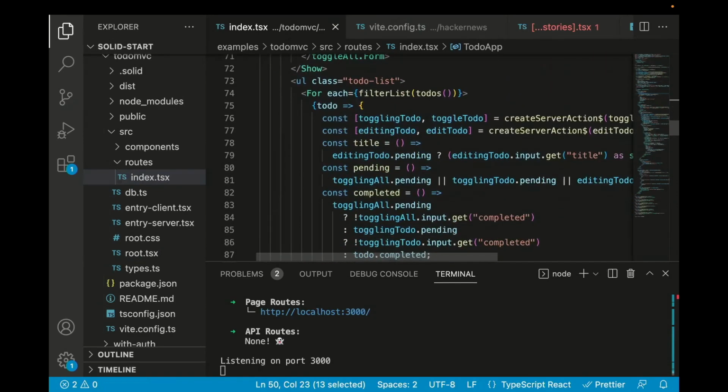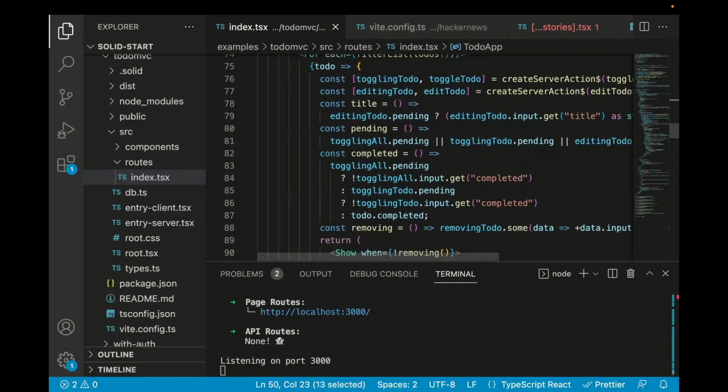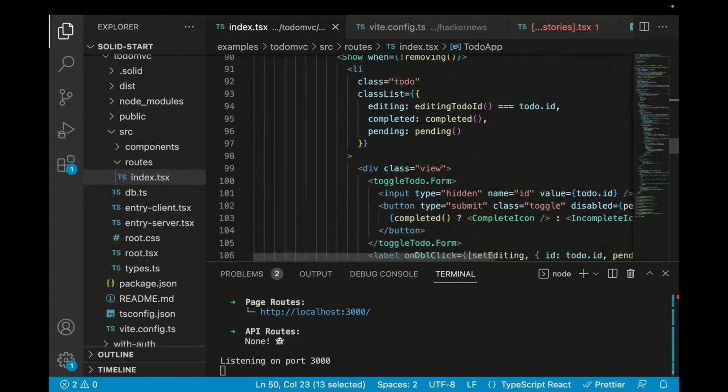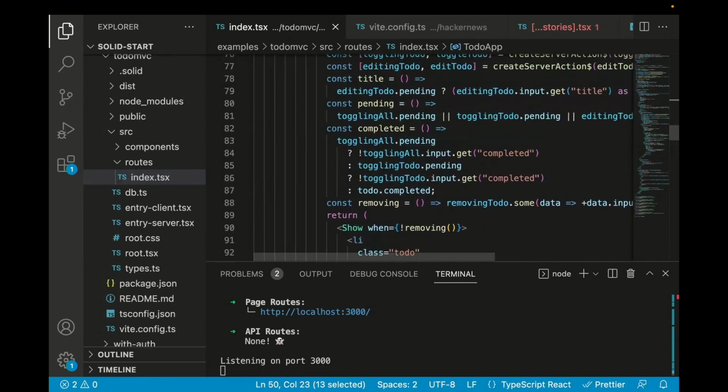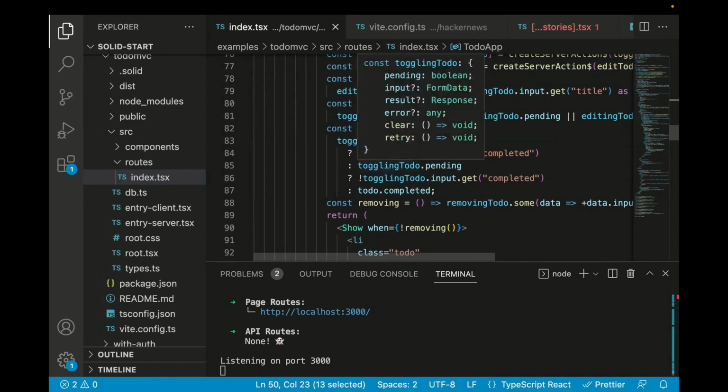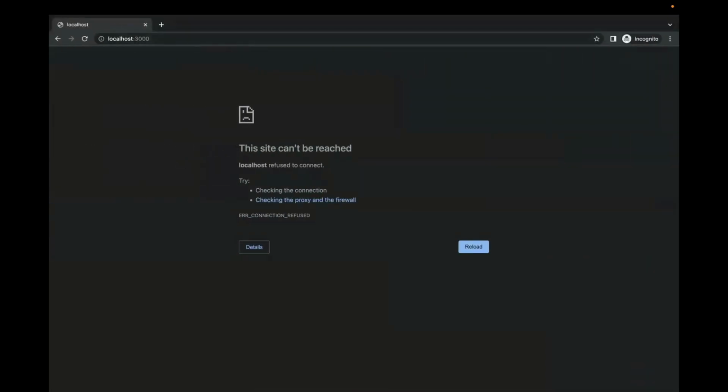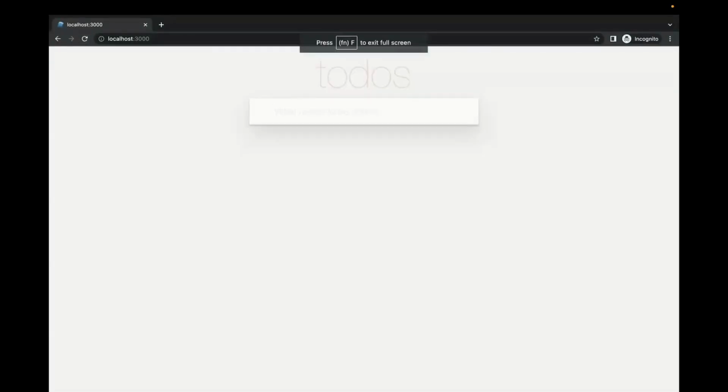Inside each list item, we also have actions for toggling the to-dos and editing them, and how to show the pending state. What do I mean by pending state? Let me show you. Here's our to-do MVC application, okay? And this is pretty typical. I'm just gonna add a to-do. Hello?